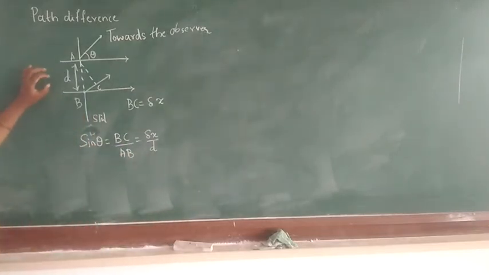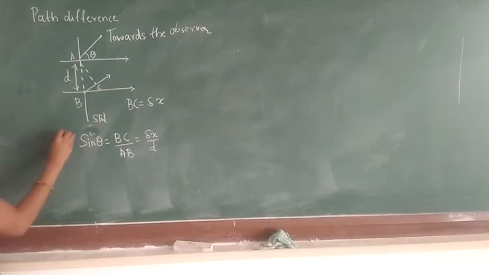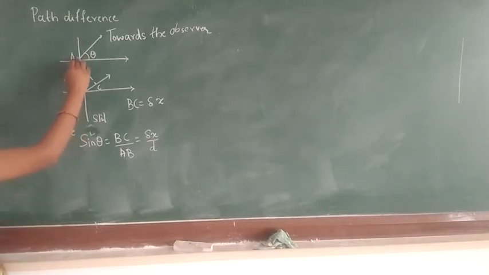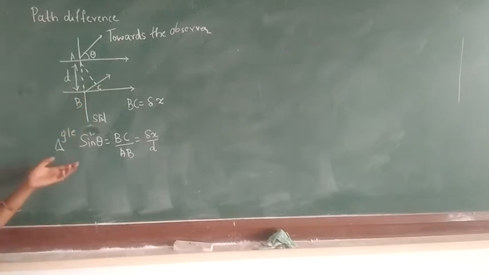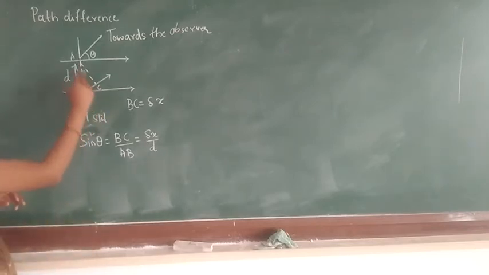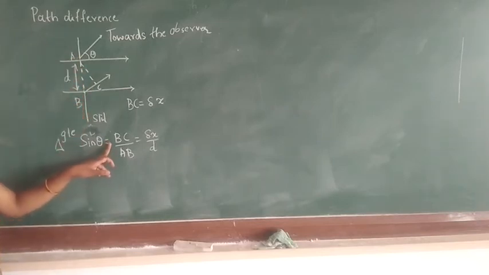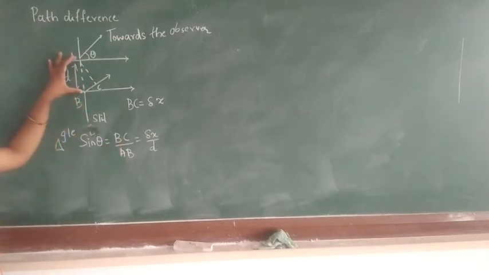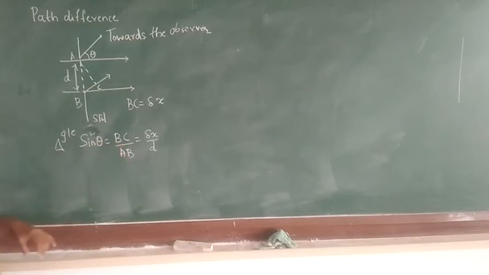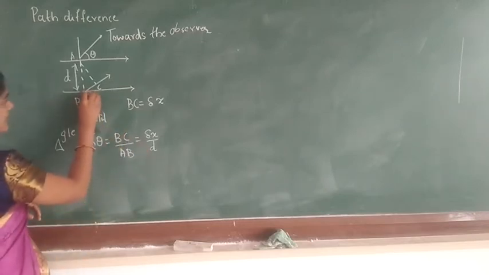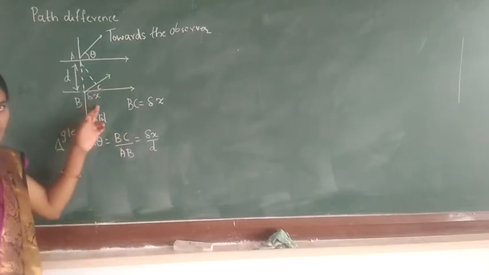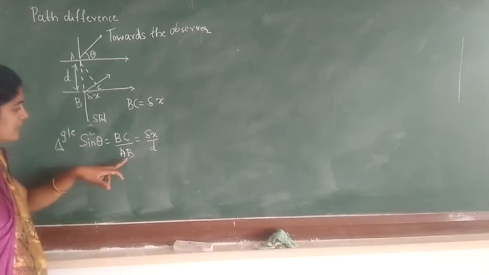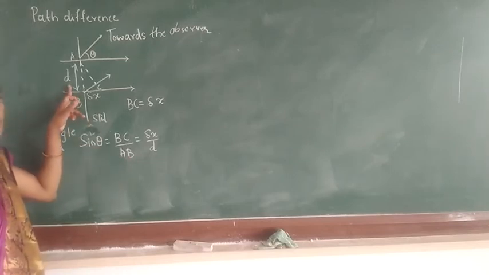Here in this condition, for the triangle ACB, we are considering sin theta. Sin theta is equal to BC by AD, by the diagram. Therefore, BC value is equal to delta x, and the distance of AB is equal to what we have taken here, small d.